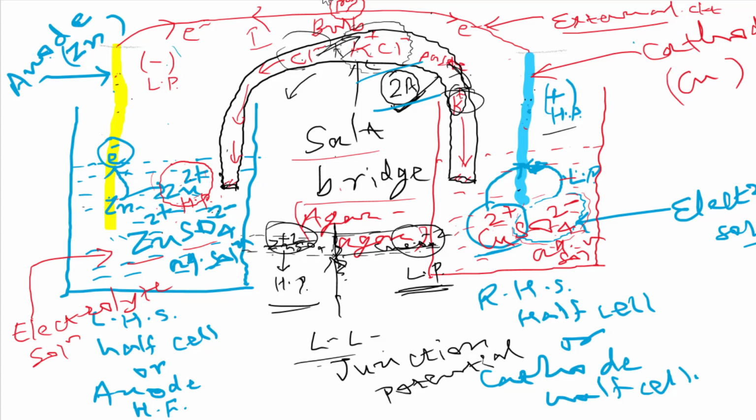Cathode half cell. Now you have to remember two things here. Actually, we are not defining the anode and cathode in this way, like in anode oxidation is taking place. We are defining it in this way: a half cell in which oxidation is taking place is known as anode. Do remember. For any type of cell, even if it is an electrochemical cell or electrolytic cell, the terminal on which oxidation is taking place is known as anode.